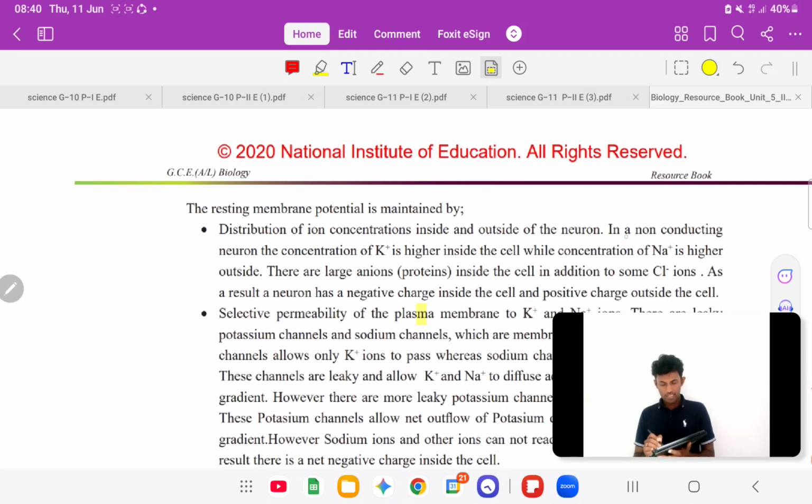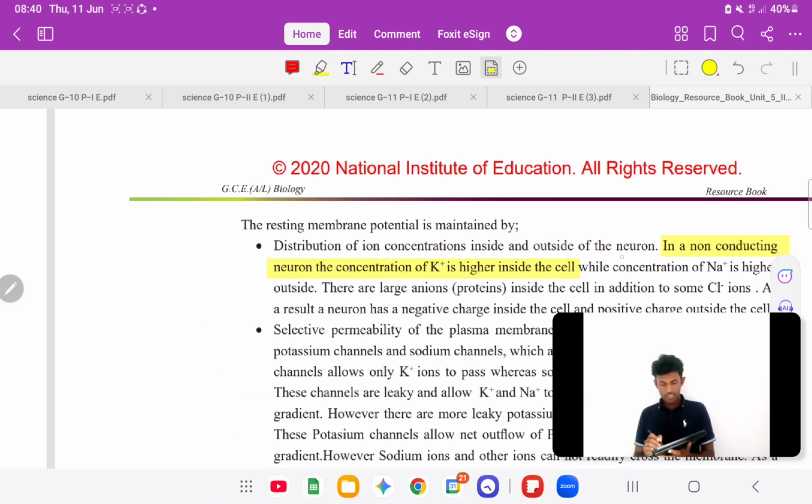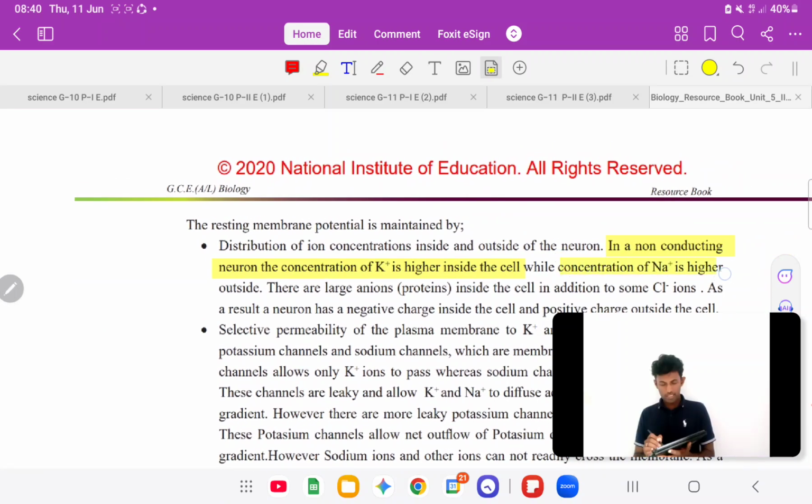Non-conducting neuron එක K plus is higher inside the cell, right? While concentration of sodium plus higher outside, right? එතකොට මේකේ there are large anions inside the cell in addition to some Cl minus ions, right?